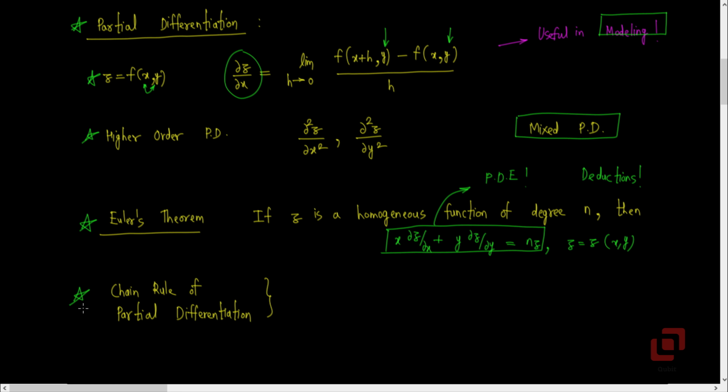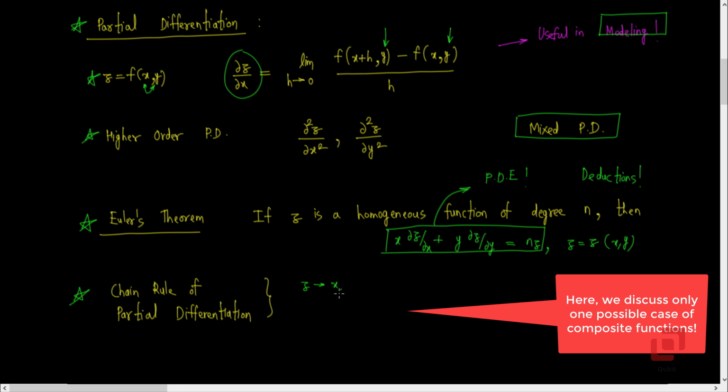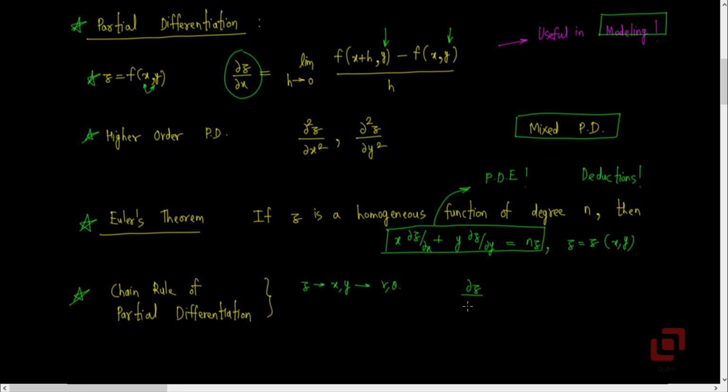Another very important topic on partial differentiation is the chain rule. Let z be a function of two variables x and y, and let x and y be functions of two more variables r and theta. If we are to find the partial derivative of z with respect to r, according to the chain rule, we first differentiate z with respect to x. We multiply this derivative by the partial derivative of x with respect to r, plus we repeat the process, but this time we take the intermediate variable as y, and thereby we get ∂z/∂r in terms of the known relations.